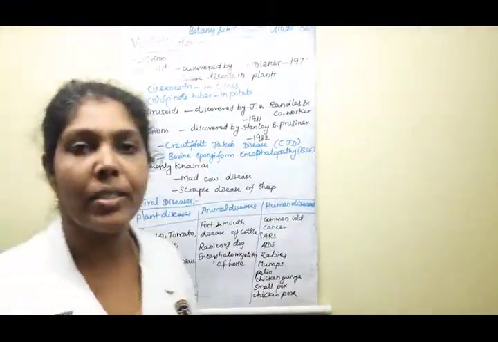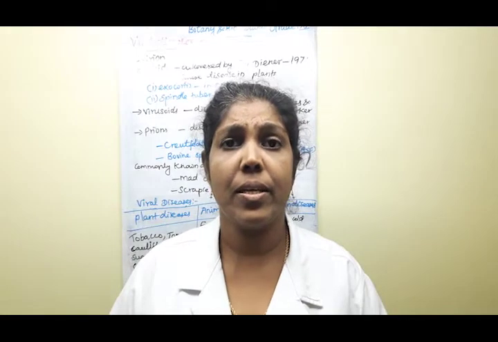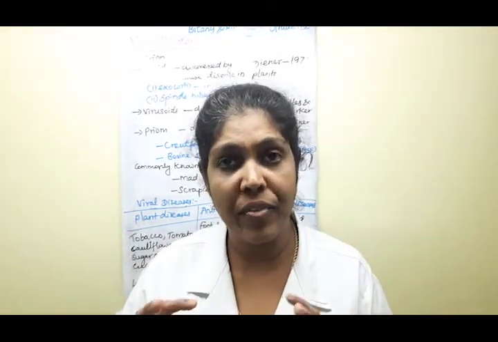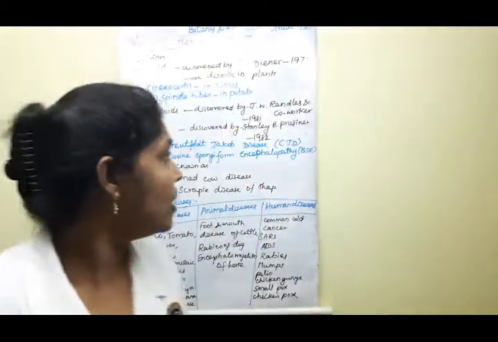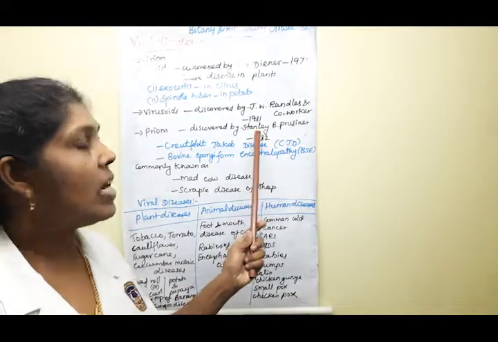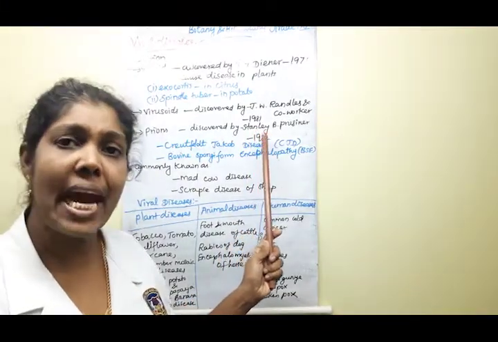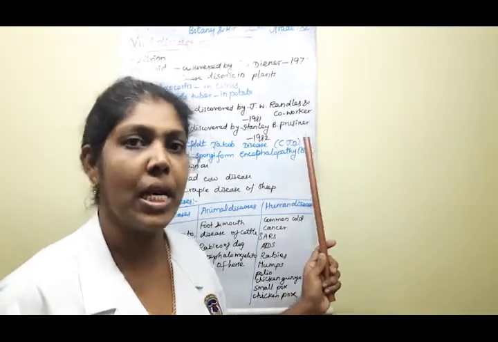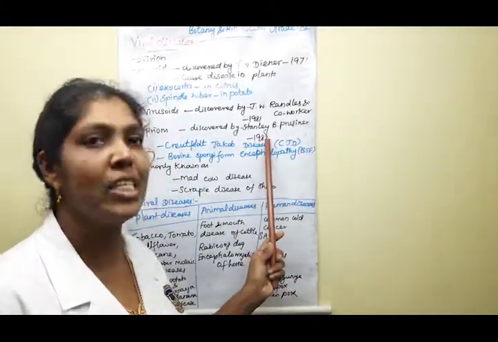Next one, virions. Virions are infectious proteinaceous particles. The protein-related infectious particle is known as virions. Clear? These virions were discovered by Stanley B. Prusiner in the year 1982.